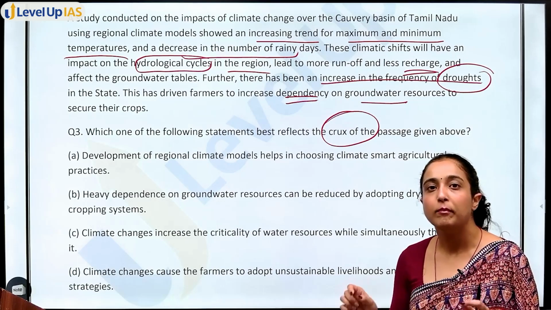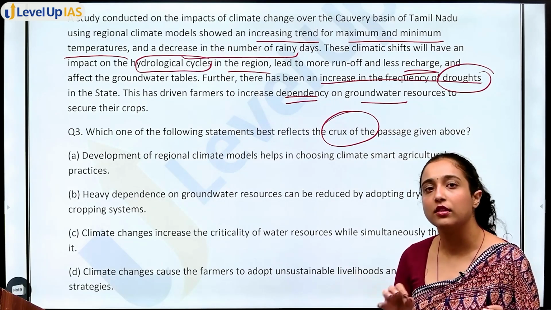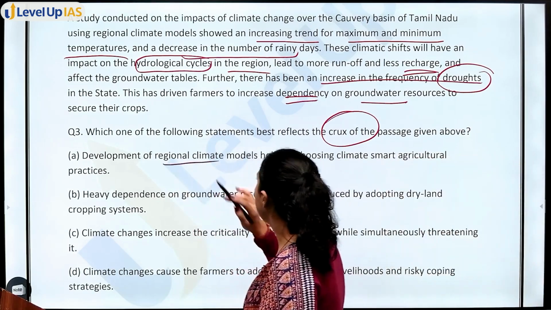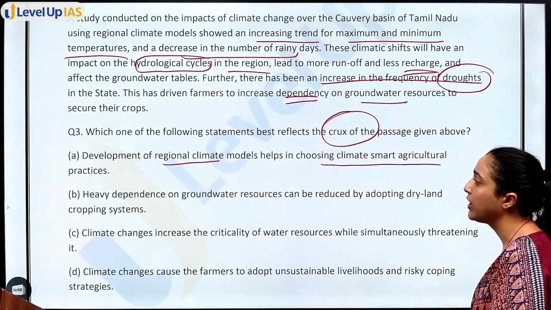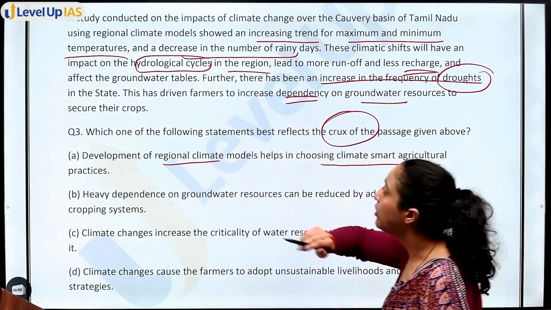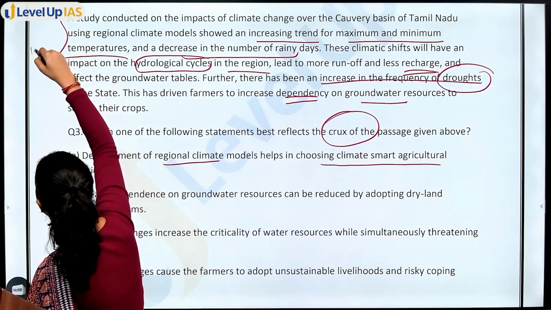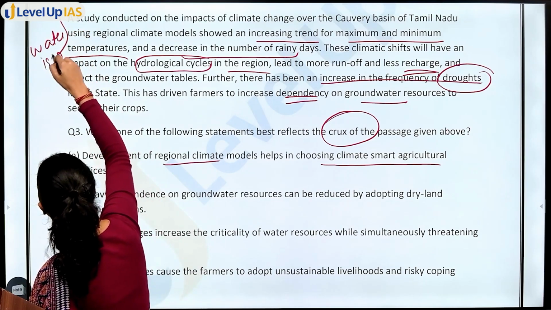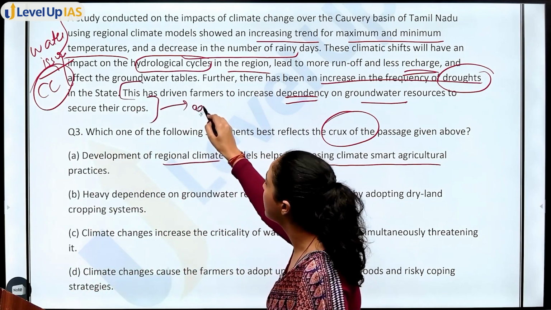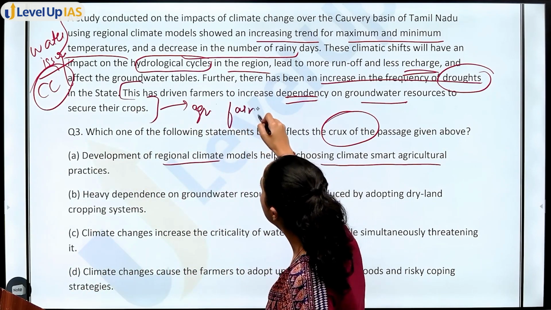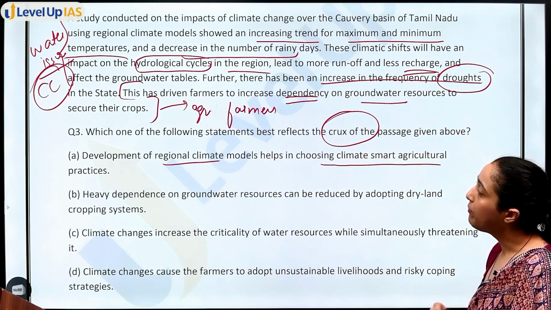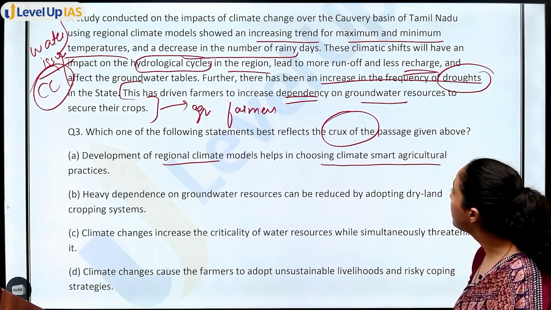You state one line and you can understand the basic idea of the passage, okay? Development of regional climate models helps in choosing climate smart agriculture practices. See, in the whole passage, we are talking about how water issues due to climate change are affecting us. In this, we are talking about farmers in agriculture. What are farmers doing? They are depending on groundwater resources. So, development of regional climate models helps in choosing climate smart agriculture.